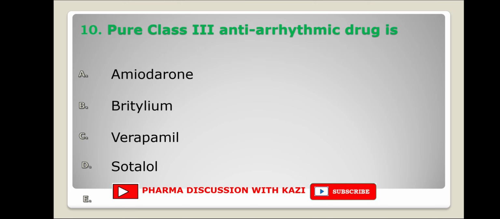Next question. Pure class 3 antiarrhythmic drug is? The options are amiodarone, bretylium, verapamil, sotalol. Here amiodarone is a class 3 drug only. Bretylium is a class 2 as well as class 3 drug. Verapamil is a class 4 drug and sotalol is a class 2 and class 3 drug. So it is clear that amiodarone is the pure class 3 antiarrhythmic drug.